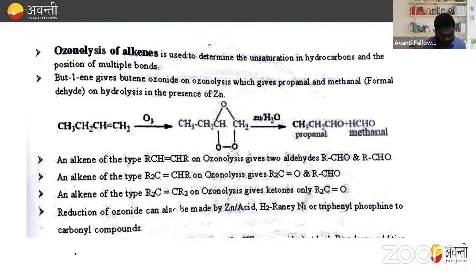That is, for example, if I have but-2-ene, and we have to react it with ozone in presence of Zn and H2O. Okay, what product will form? Just remember one important thing. I'm going to share a very important trick.